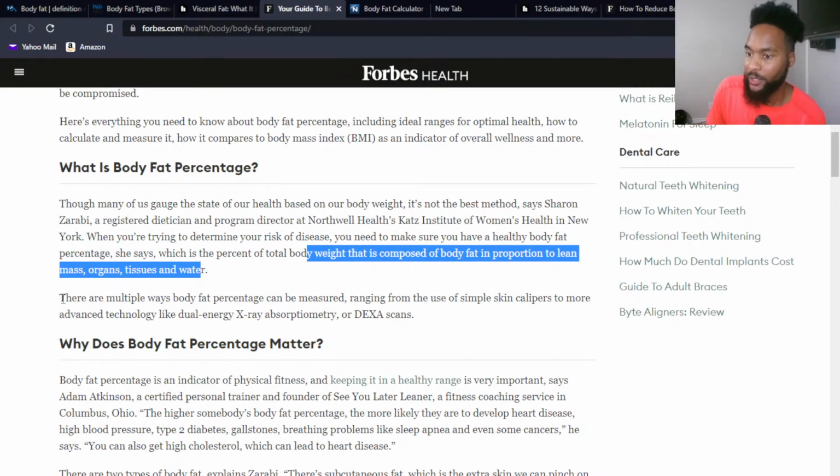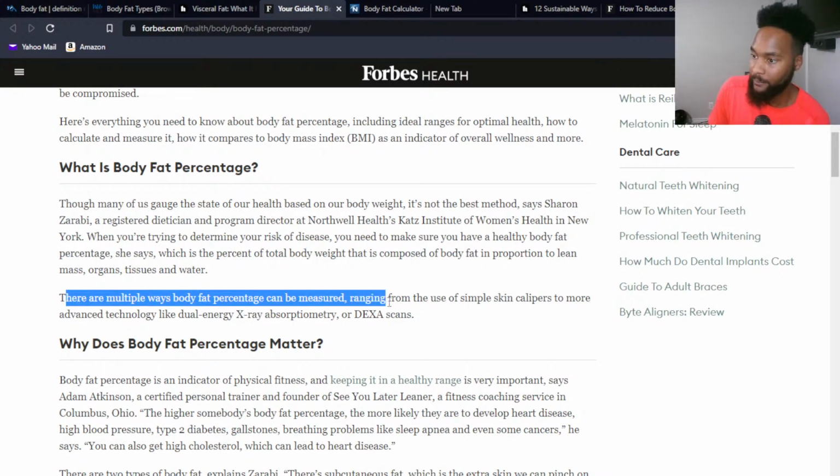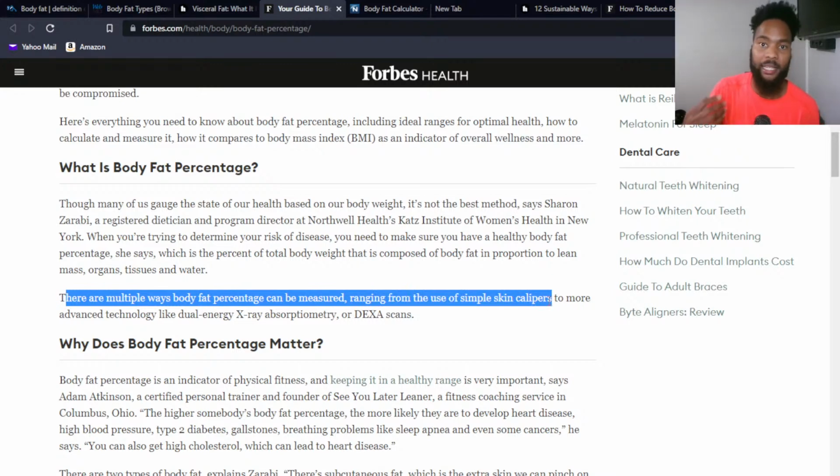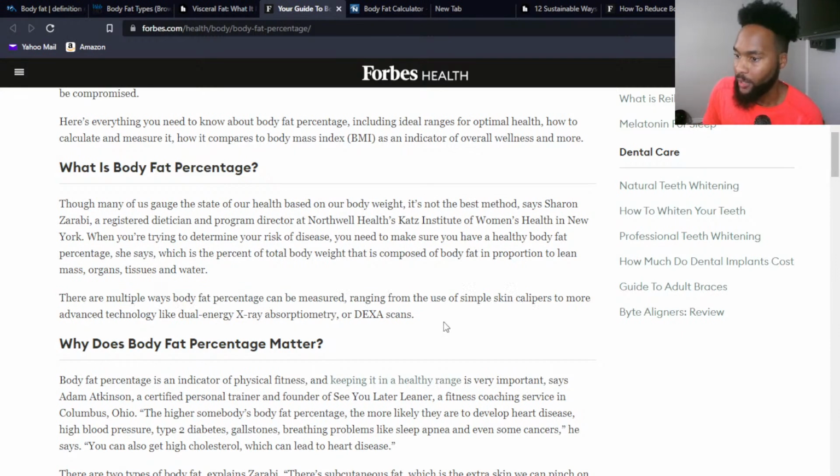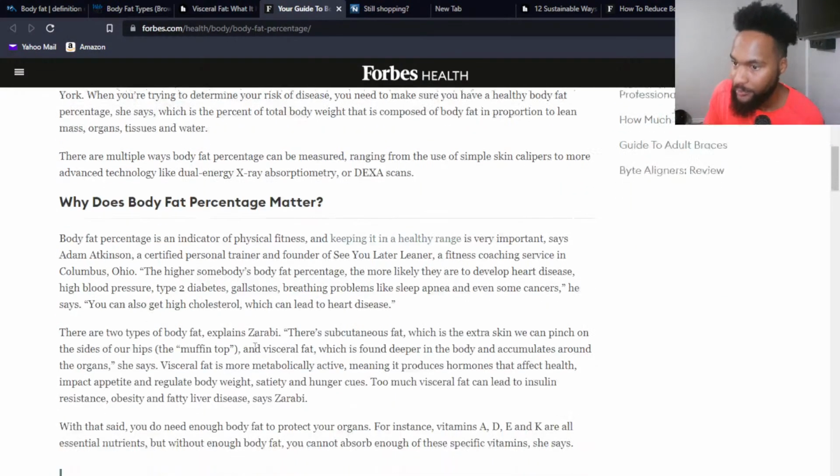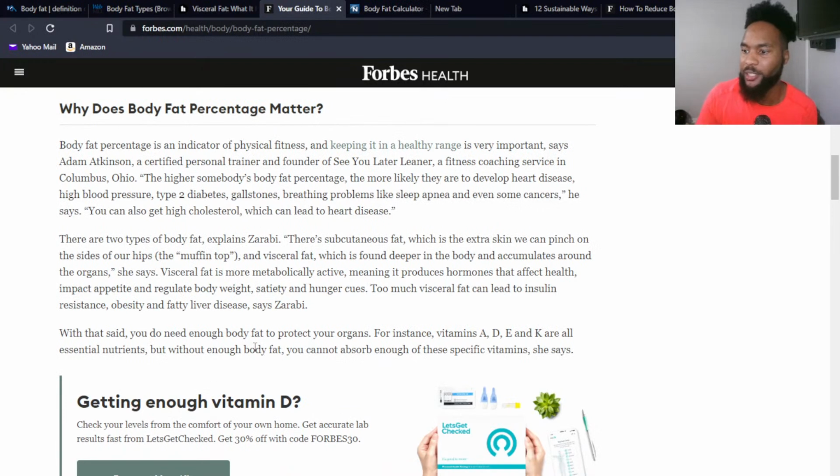Some of the ways that you can measure body fat: you could do skinfold calipers. I think a lot of gyms will have skinfold calipers. But there are other ways you can do it. You can do hydrostatic weighing, very expensive and harder to find. There's bioelectrical impedance, which a lot of gyms will have as well. They have DEXA scans. A lot of these things are available at a doctor's office, a gym, a fitness club, a nutritionist's office, places like that.